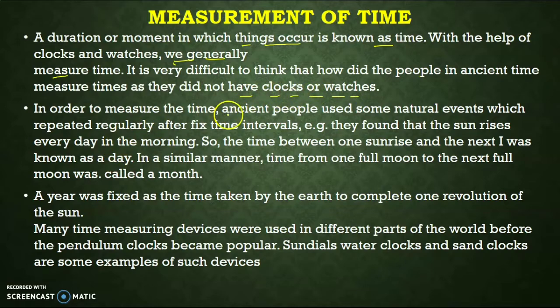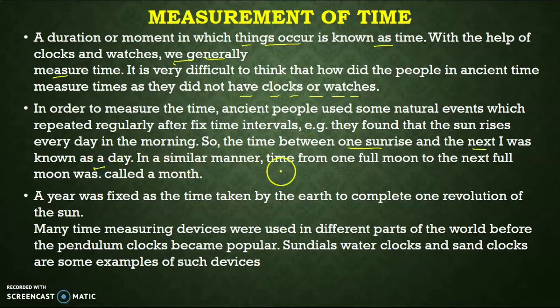In order to measure the time, ancient people used some natural events which repeated regularly after a fixed time interval. For example, they found that the sun rises every day in the morning, so the time between one sunrise and the next was known as a day.